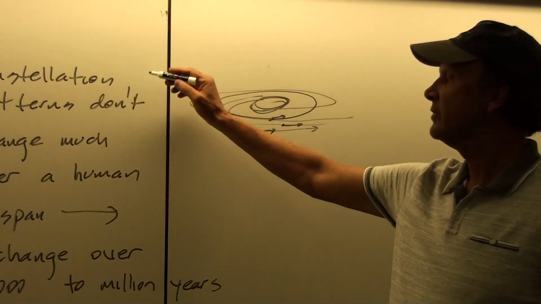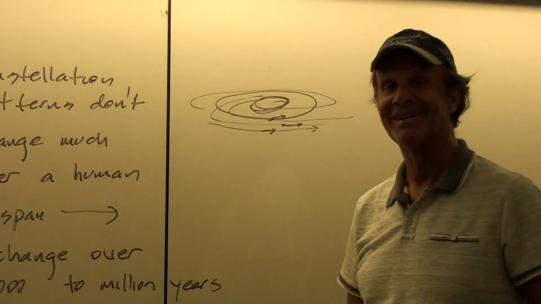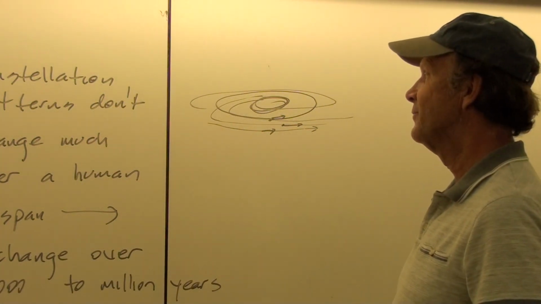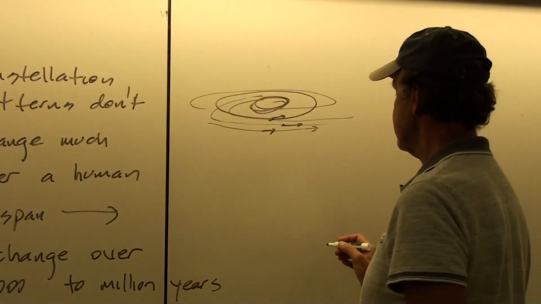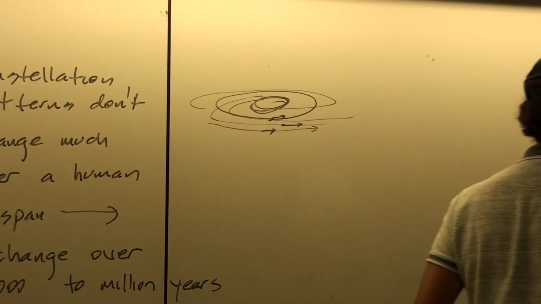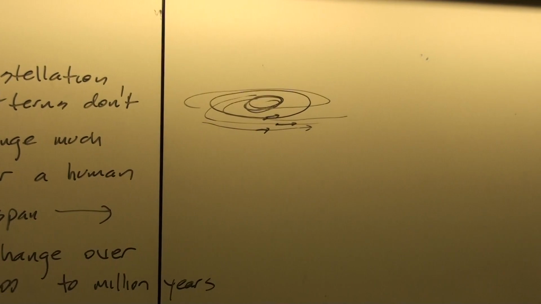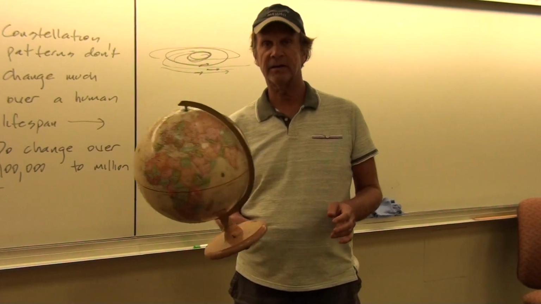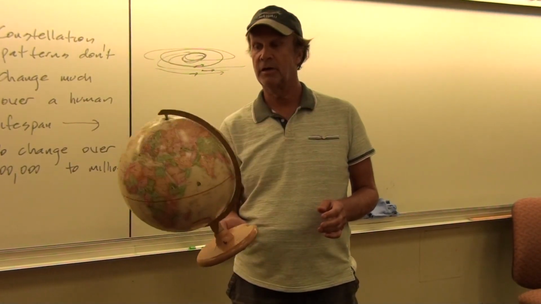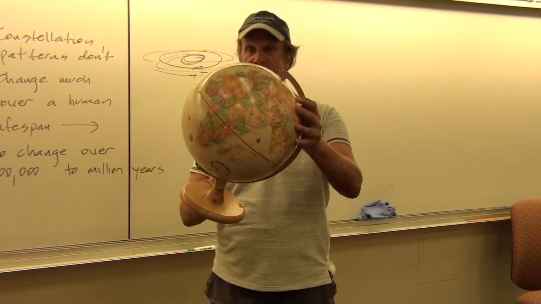But we don't have to throw away our star wheels after, say, 20 years. They're still pretty much the same as they were before. And also, the Earth's axis kind of spins like a top. And so this can change the position of the constellations with respect to our coordinate system, because the Earth's axis doesn't always maintain the same orientation.